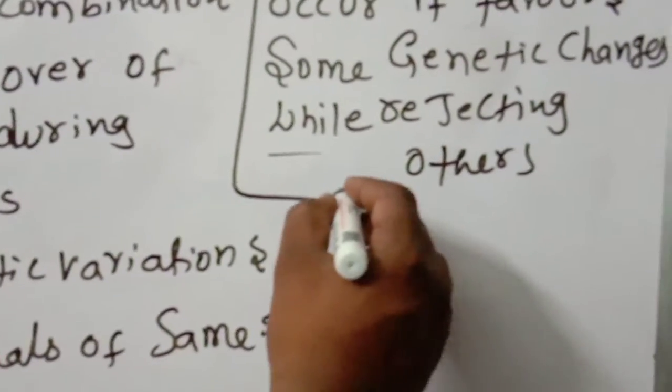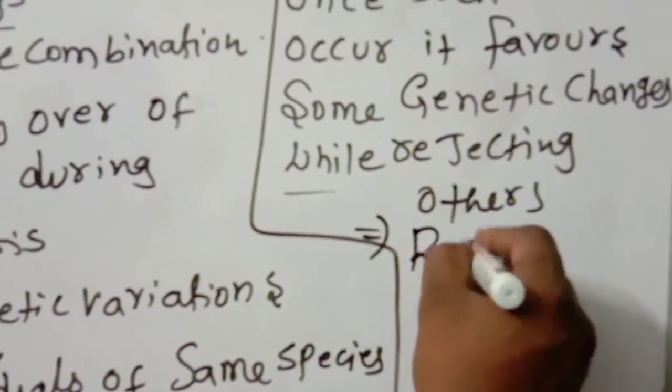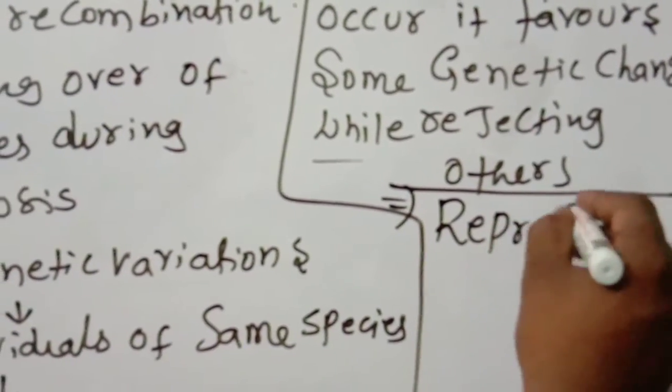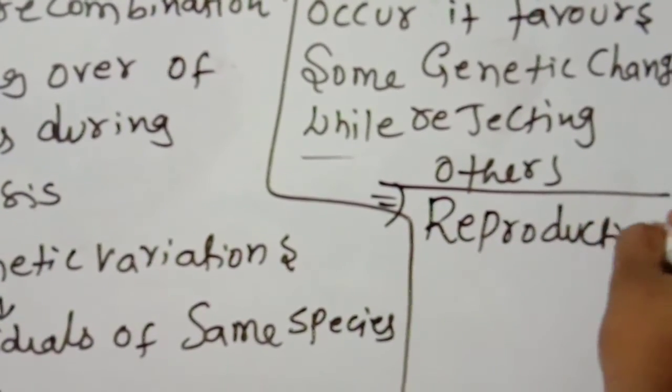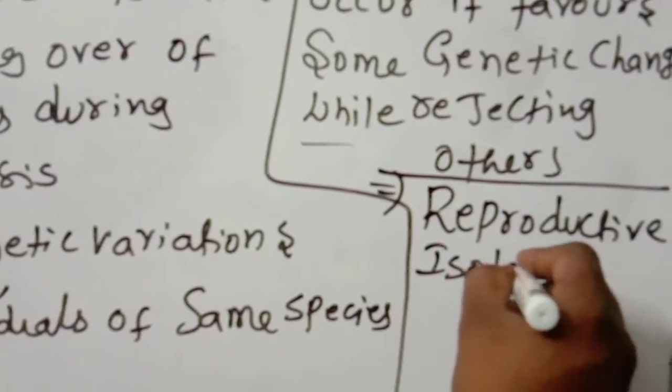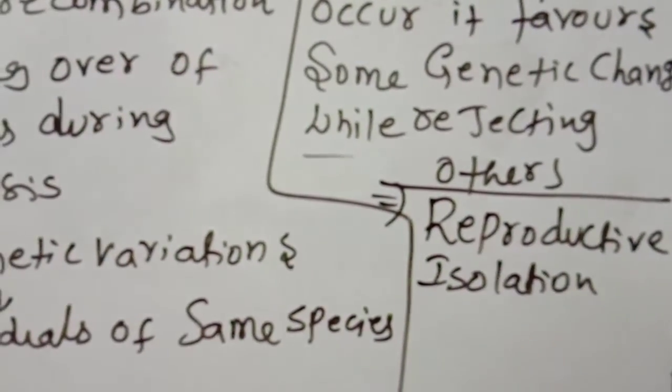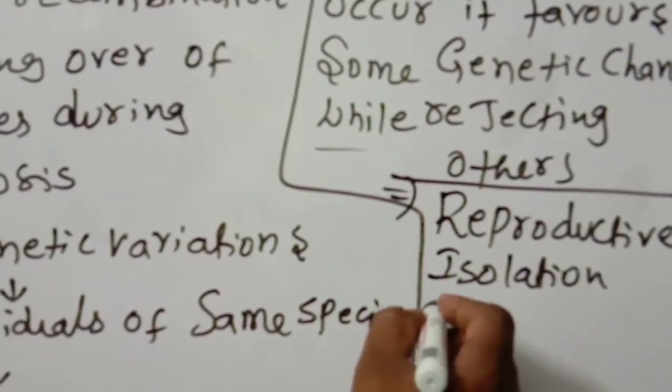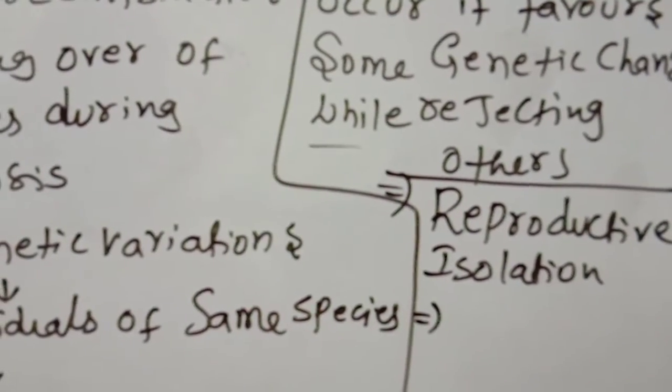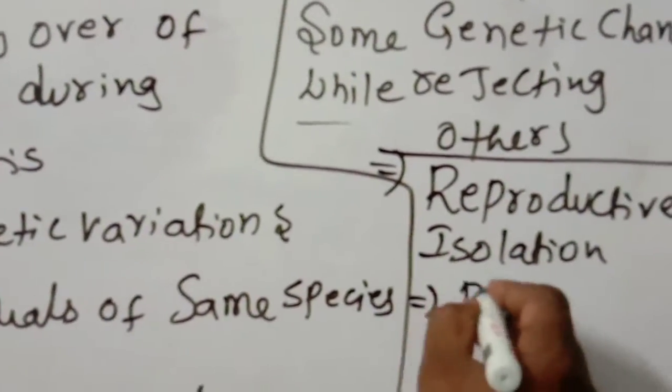Next one, reproductive isolation. What is reproductive isolation? This point you have to remember. It helps in preventing interbreeding between related organisms.